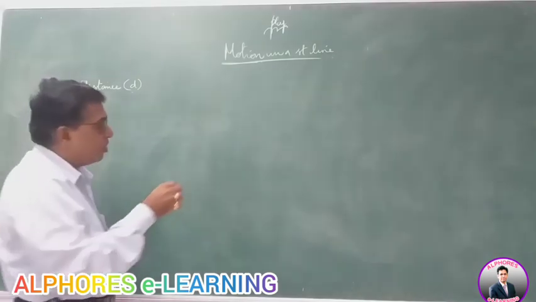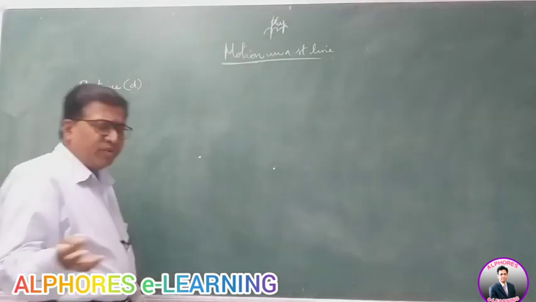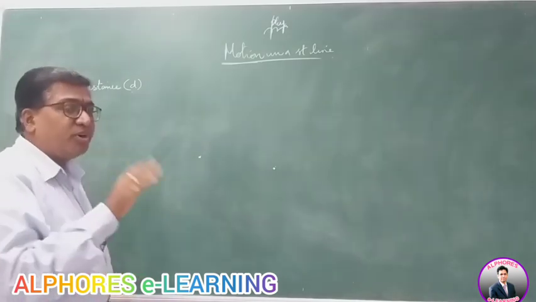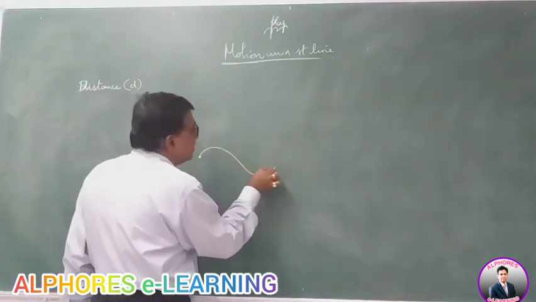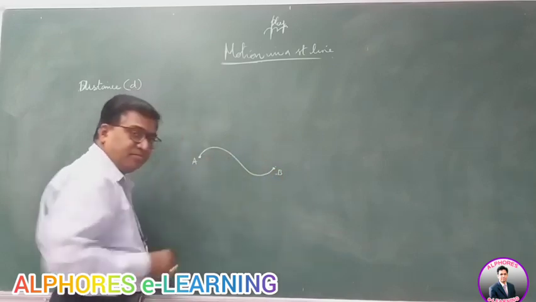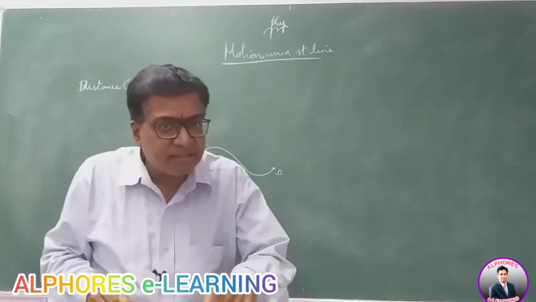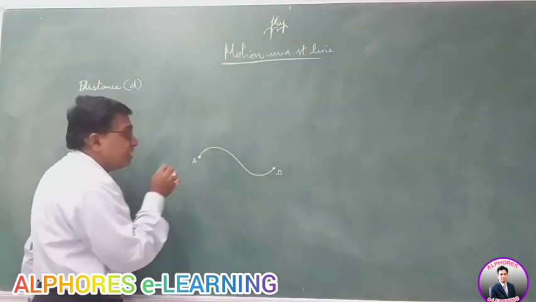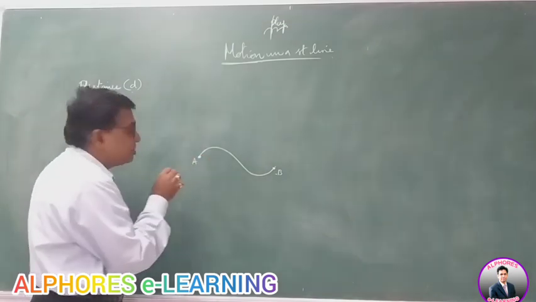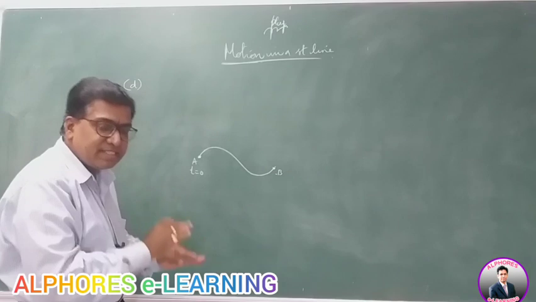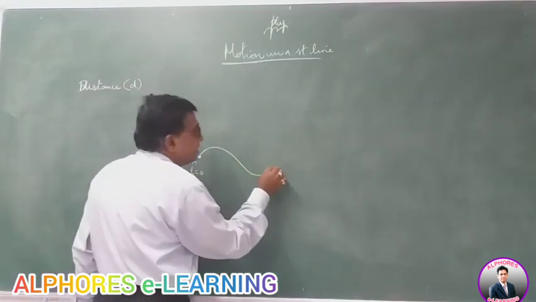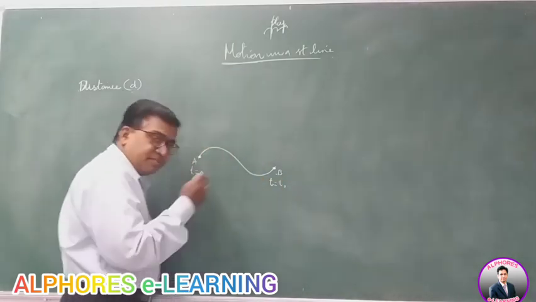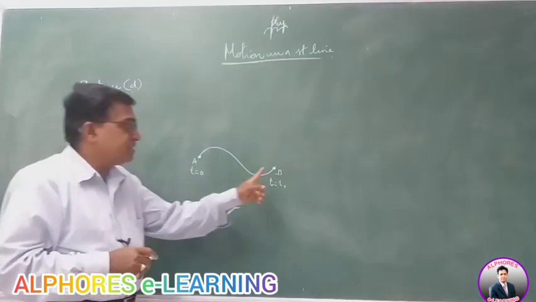Now, if a body is moving from one point to another point, it can move in any path, right? Of course, if a body moves in a straight line, it is straight line motion. Suppose a body is moving in a curvilinear motion like this, from A to B. The total length of the path covered by the body between the initial point, the point from which the body starts its motion at t equal to 0, and the final point, the terminal point where the body reaches.